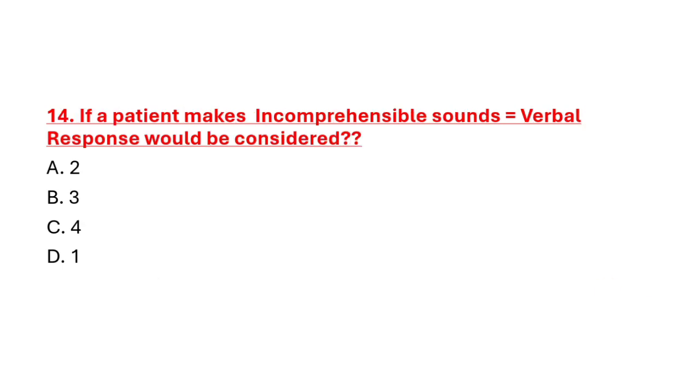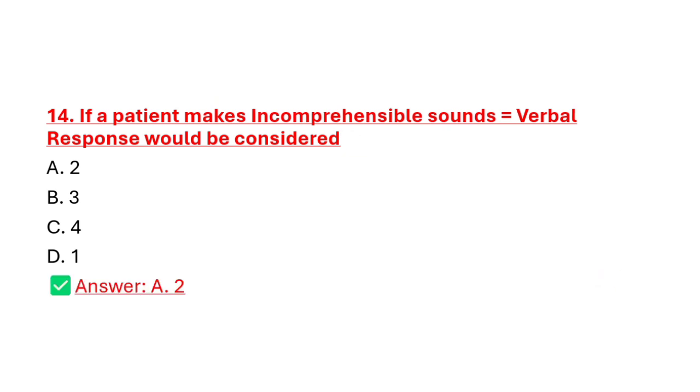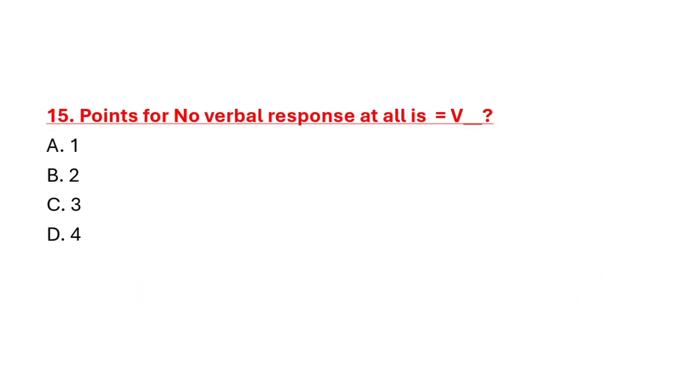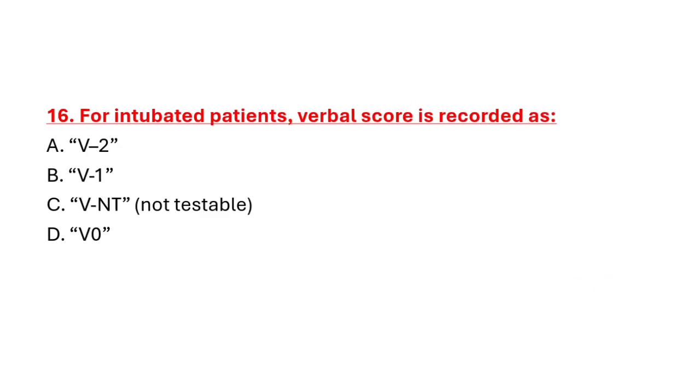Question number 14, if a patient makes incomprehensible sounds, verbal response would be considered option A 2, option B 3, option C 4, option D 1. Correct answer is option A 2. Question number 15, points for no verbal response at all is option A 1, option B 2, option C 3, option D 4. Correct answer is option A. If a patient shows no verbal response at all, then verbal score would be 1.